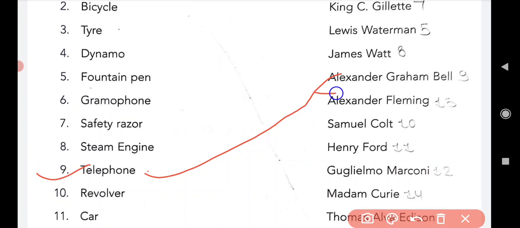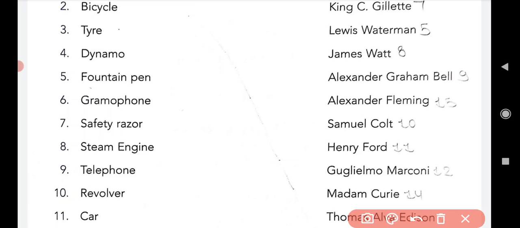Spelling is A-L-E-X-A-N-D-E-R, Alexander, G-R-A-H-A-M, Graham, and B-E-L-L, Bell. I repeat again: Alexander Graham Bell was the inventor of the telephone.